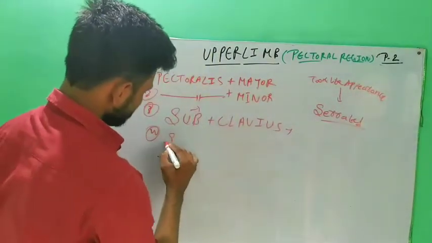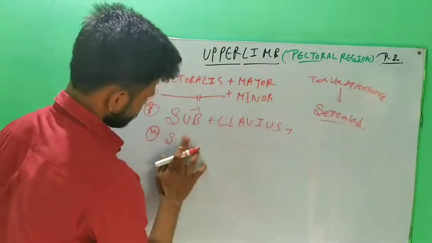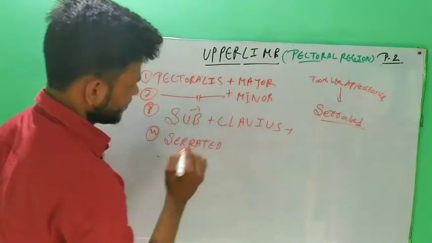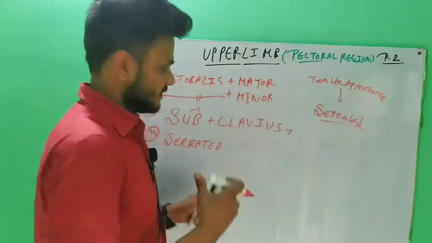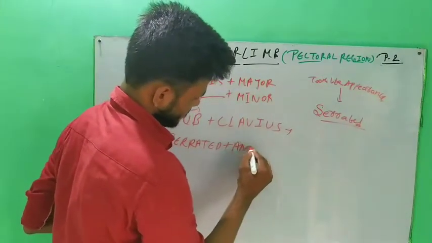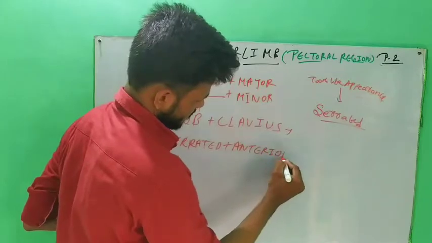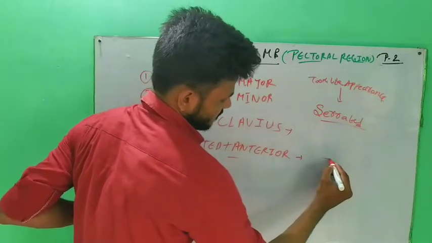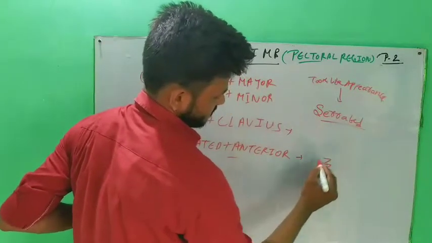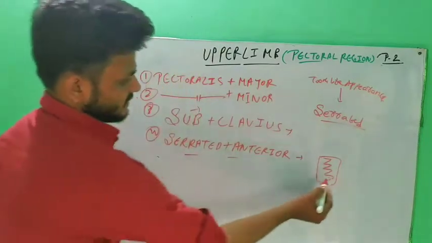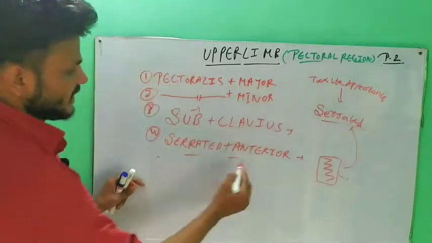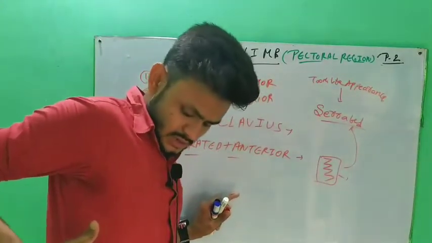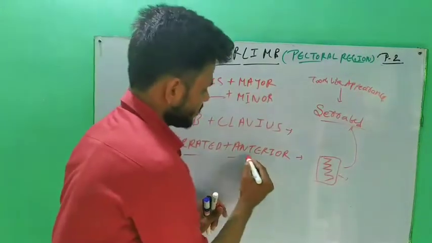So the muscle is serrated, and since it comes anteriorly, it is called serratus anterior. The shape of the muscle looks like this. This shape is called serrated. Why is it called anterior? Because this muscle comes on the anterior side.